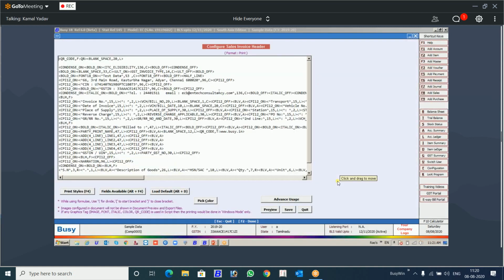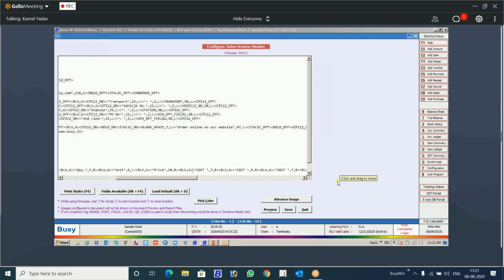We come to the header part. Here in the top, I have given this one format. For this QR, I have given F, meaning format. Now it will ask me to give the name of the format. I have given QR here.